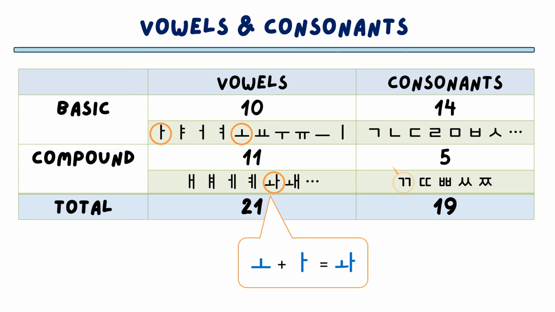Also, the compound consonants are created based on the basic consonants pronounced by the same speech organ at the same place. So they have similar shapes. We will learn more about this soon.